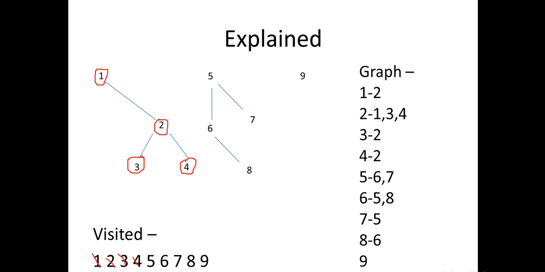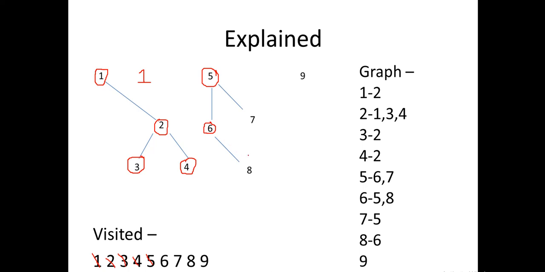Now we'll try to do DFS from 2 if it is unvisited, but it's already visited. DFS from 3 is also not possible, 4 is not possible, but from 5 it is possible. So we'll start from 5, and here we'll mark one connected component and increment the counter. So from 5 we could visit 6 and 7, so we'll mark 5 as visited. We'll go to 6. Now it is DFS, so from 5 we went to 6, and now we'll go from 6 to 8. 7 is pushed into the stack, but it is not popped out until we go till the end.